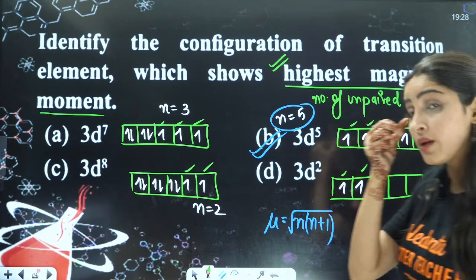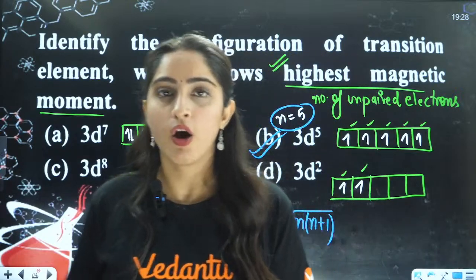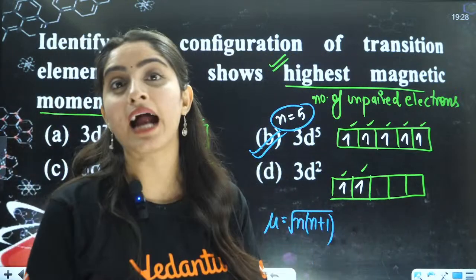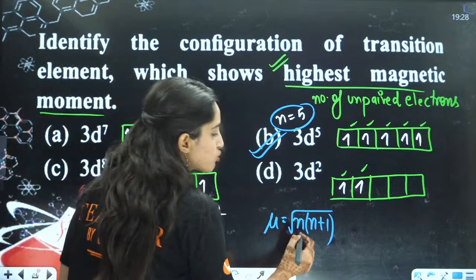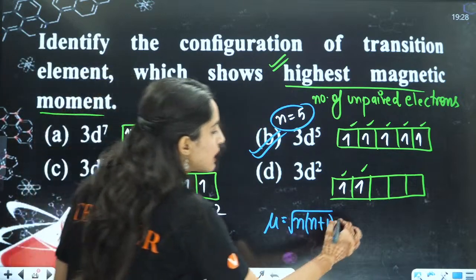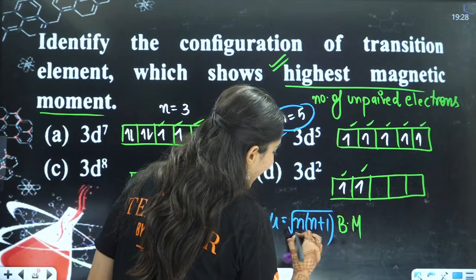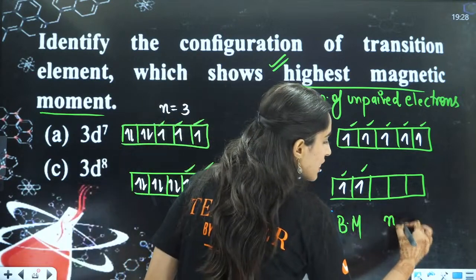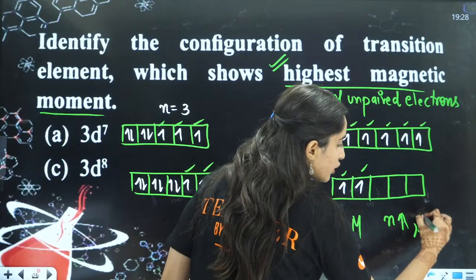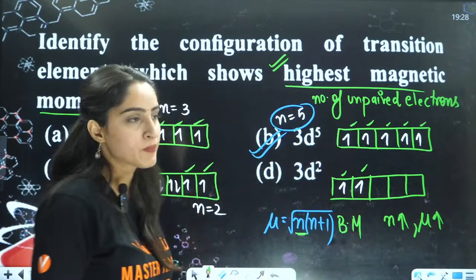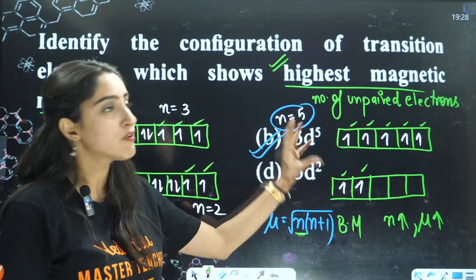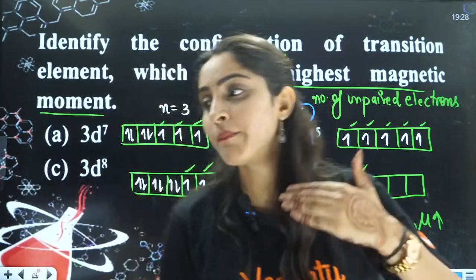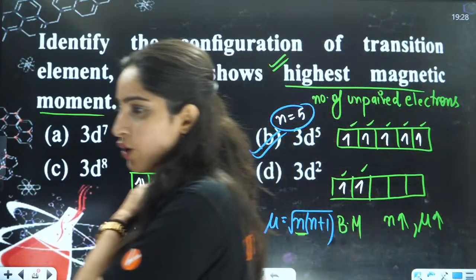They are asking for the maximum magnetic moment. Magnetic moment is defined by mu equals root of n into n plus 2 Bohr magneton. So if your n, the number of unpaired electrons, is greater, your mu is also greater. So the number of unpaired electrons is maximum in the B part, that is 5. So it will also have the maximum magnetic moment. Right? Okay.